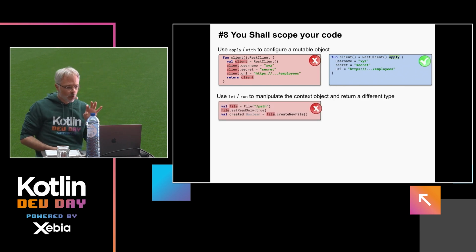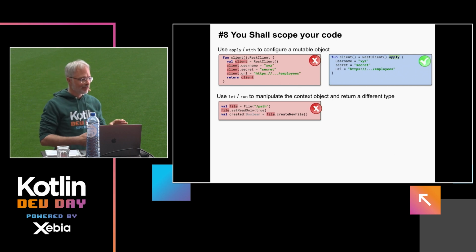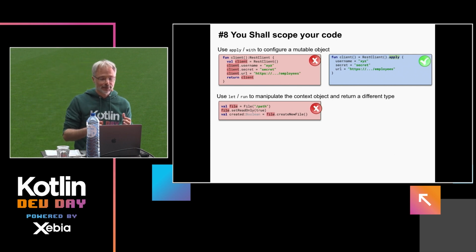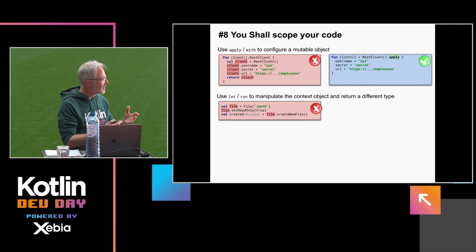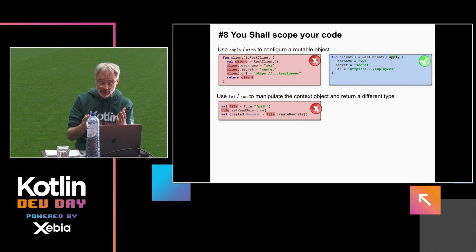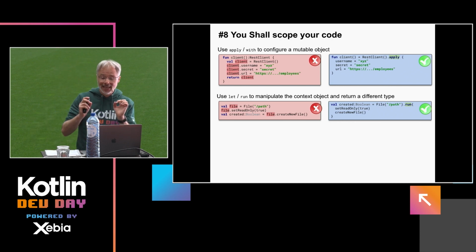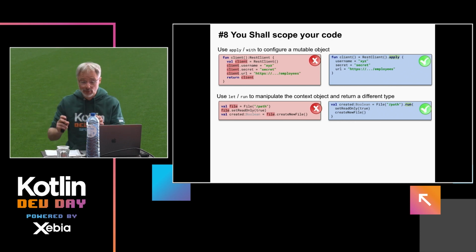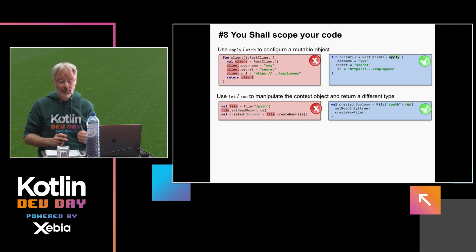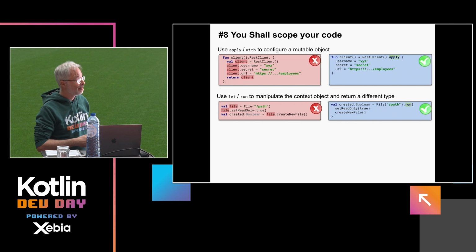This becomes even more clear if we have this particular case where we have this file, and then we set some state, and in the end we want to know whether the file has been created or not, which is a boolean. Here we could use run, which is, by the way, a weird name, but it's almost the same as apply, with the single difference that it returns the type of the last statement, which is a boolean here, instead of the object itself, like in the apply case above.